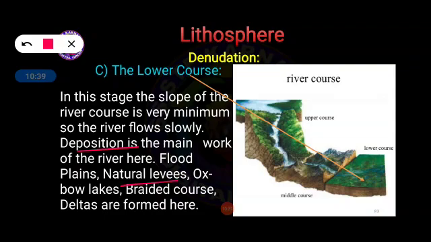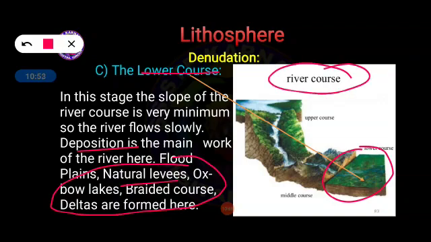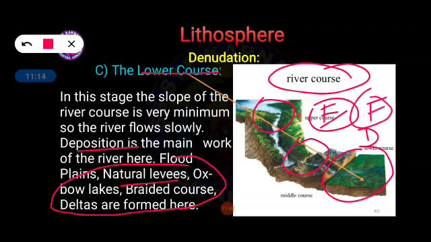So these are the important landforms created by the river at the third stage, or lower course, we can say. Remember, we are discussing the functions or works done by the river. First, at the beginning point, or upper course, the river does soil erosion. Erosion means the material is carried along with the water. Then in the middle course, deposition is also done, and erosion too. Transportation we can say.